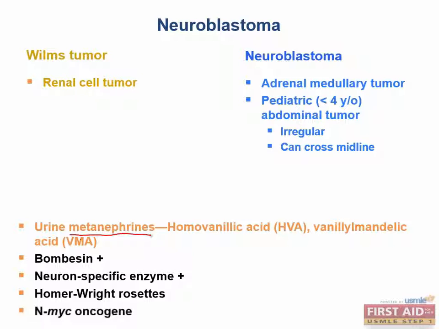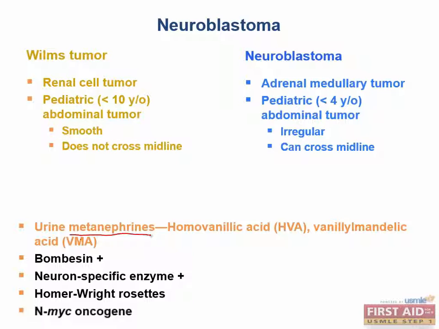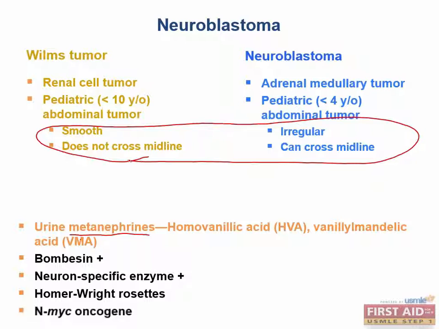First of all, while both are pediatric tumors, kids tend to get Wilms tumors a bit later in life than neuroblastomas. Next, Wilms tumors tend to be smooth to the touch and never cross the midline of the abdomen. You will almost certainly see a description of one of these masses to palpation on your test, so I would definitely know the key difference between how they feel. Neuroblastomas are irregular and can cross the midline. Wilms tumors are smooth and never cross the midline. For more information, you can check out the renal section, but these are the most important highlights on the differential.